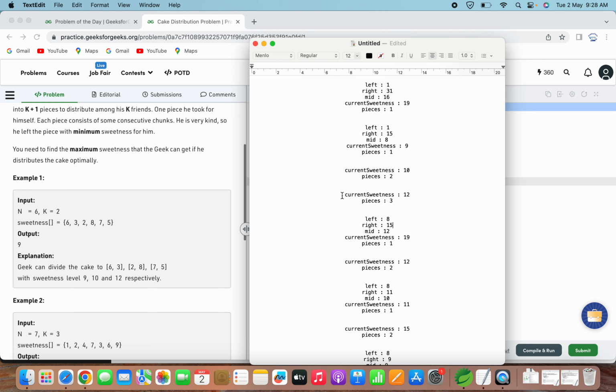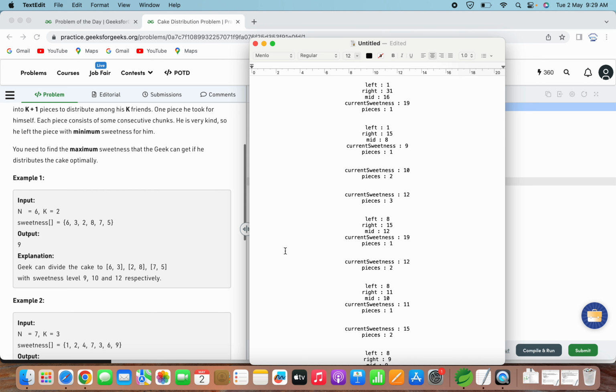Here, since we have got more pieces, we'll update the value of left so that we can increase the sweetness level. That means we will cut the cake into lesser quantity pieces, so that we can get the maximum sweetness level. Okay, so now left will be 8 and right is still pointing to 15, whatever it was in the previous one. So here the mid will be 12.